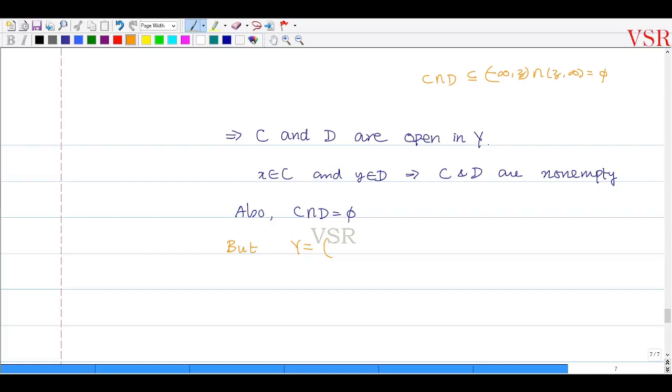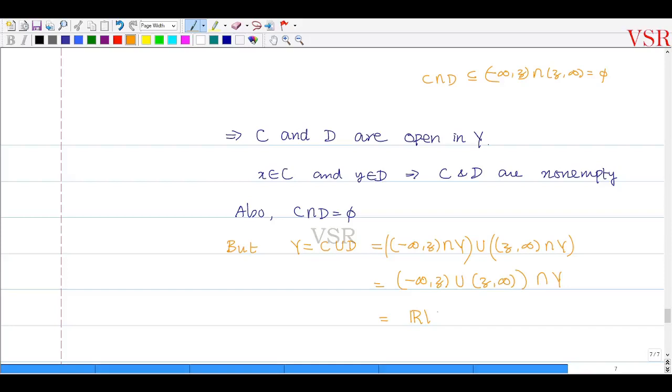That is C union D. This is minus infinity comma z intersection with Y, and this is union z comma infinity intersection with Y. This is equal to minus infinity comma z union z comma infinity, intersection with Y. That is R minus z.